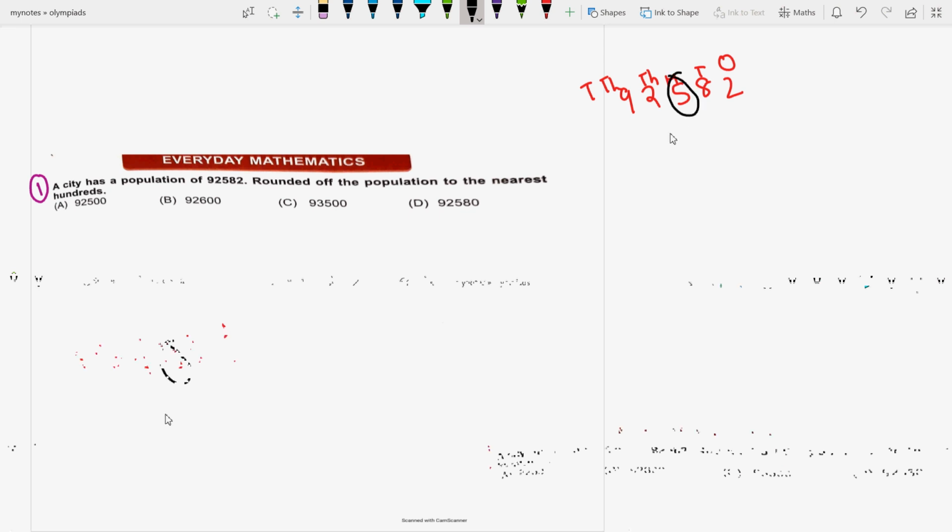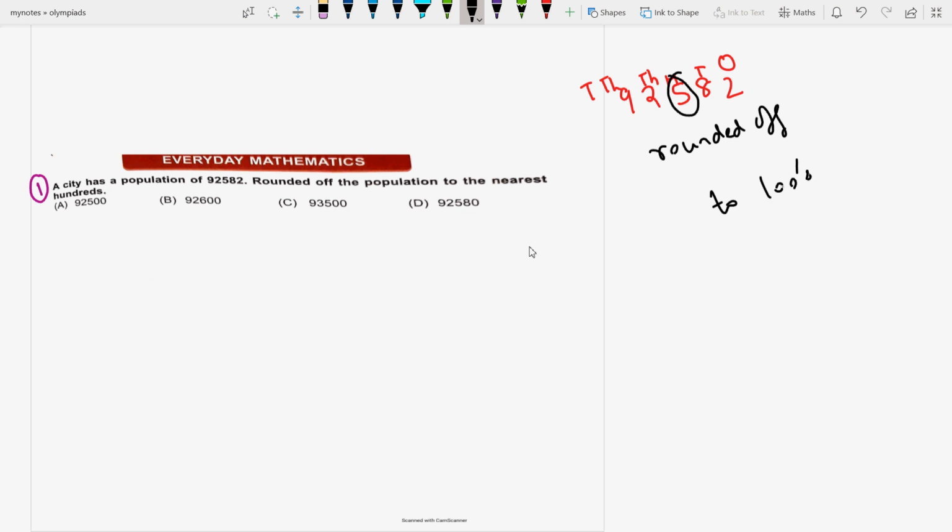So when it is rounded off to the nearest hundreds, then what will it come out to be? See, 582 is near about 600, and this is 550, and this is 500. So if it is near about 600, then when rounded off to the nearest hundreds, it becomes 92,600. So B is the right option.